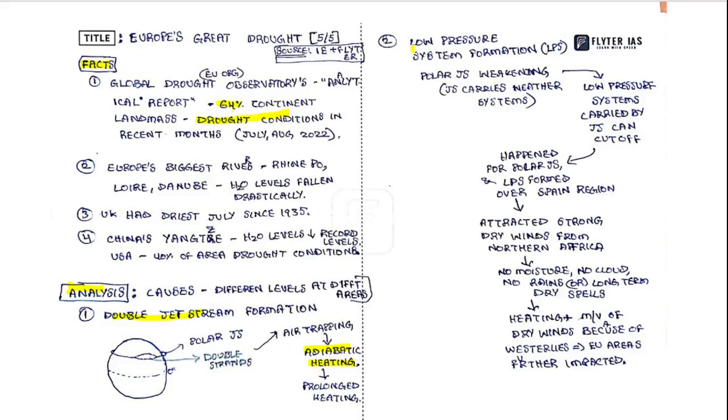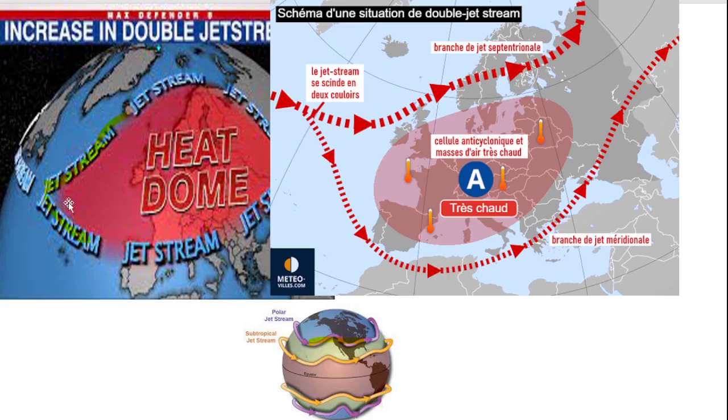Coming to the second point, formation of low pressure systems. Here, why is the jet stream split into two? Because of global warming and loss of stability in the jet stream. Because of that, the single band of air splits into two, and there is an instability. Because there is an instability, there is formation of low pressure systems here.